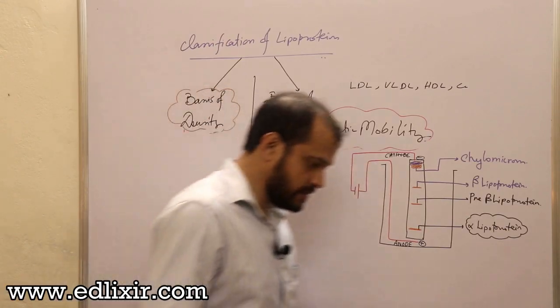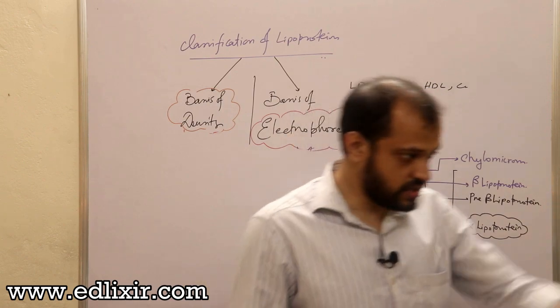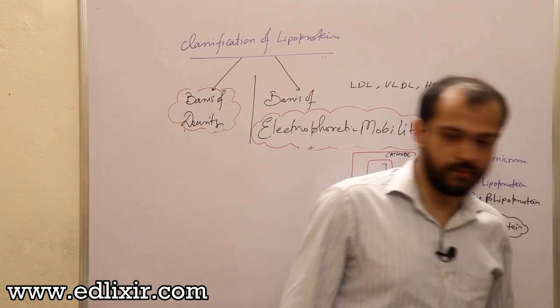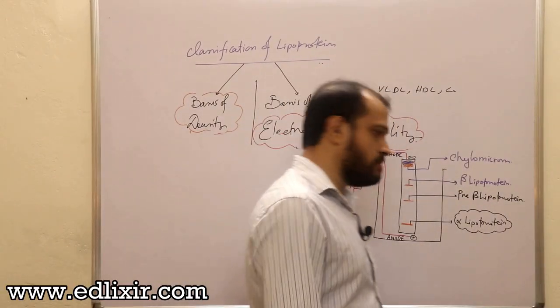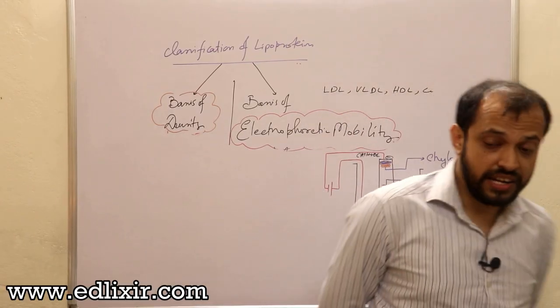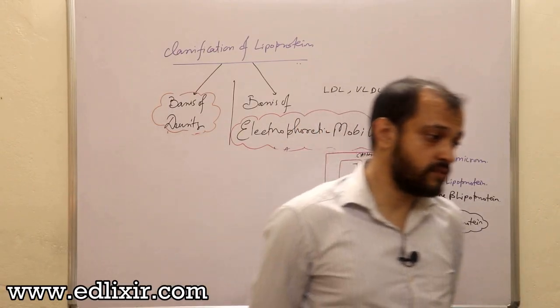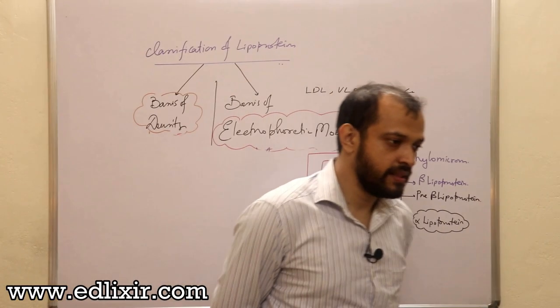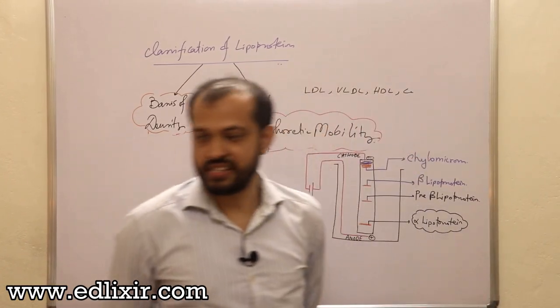Now, there is someone who told me that there is another type of lipoprotein, which is intermediate density lipoprotein, IDL. I know that obviously, but can you find intermediate density lipoprotein here? No. Why? Because intermediate density lipoproteins are actually obtained from LDL and VLDL. That's why they are known by the name of intermediate density lipoprotein.